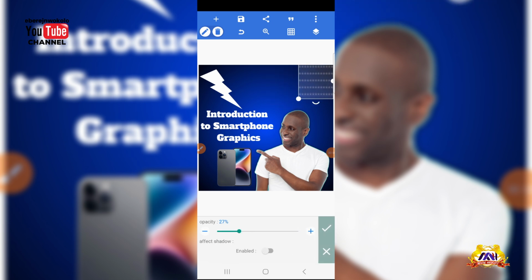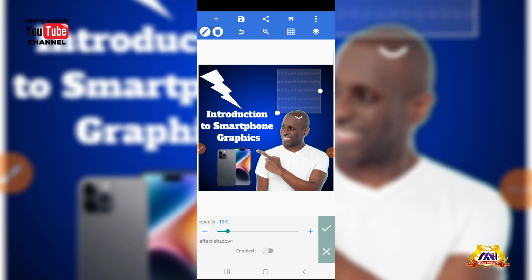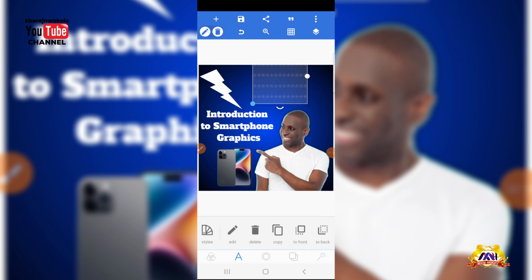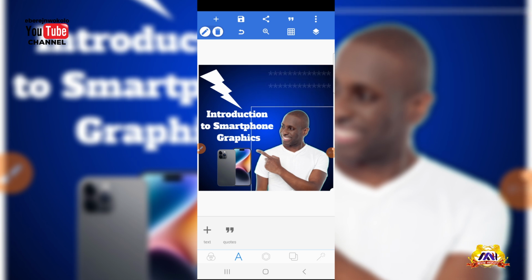I'll faint it. I'll actually faint it. I just want it to form a design for me here. Okay, like what I have here now. And here comes our design.